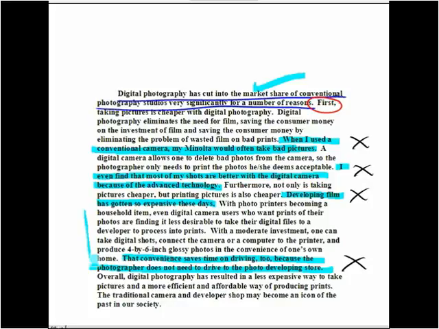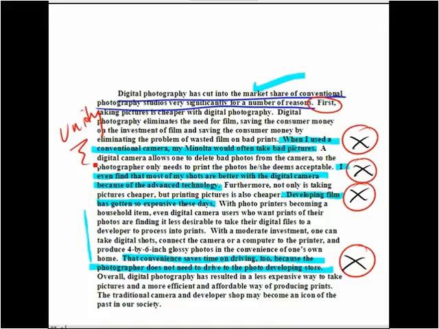Overall, digital photography has resulted in a less expensive way to take pictures and a more efficient and affordable way of producing prints. The traditional camera and developer shop may become an icon of the past in our society. So again, we have seen 4 sentences that really distract the reader from the point of the paragraph, don't support the points of the paragraph, and disrupt the unity of the paragraph. So again, maintain your unity when writing paragraphs. After writing a paragraph, read it over to make sure that the paragraph maintains one topic and that all sentences support that topic.